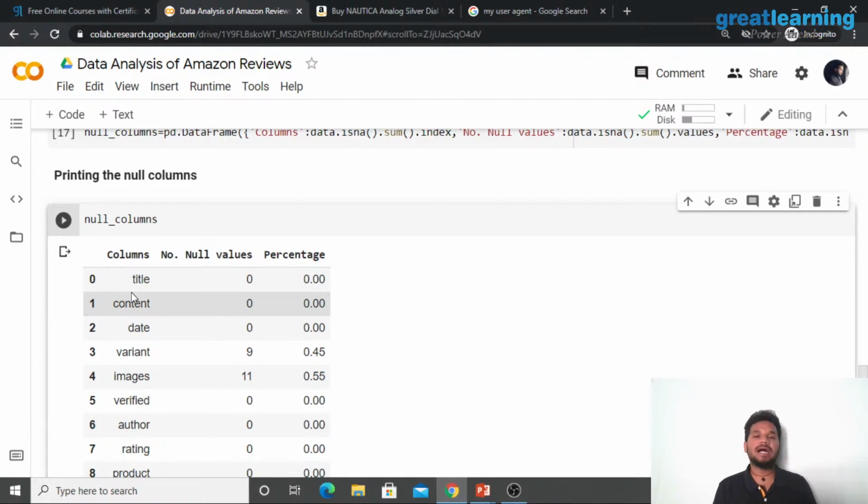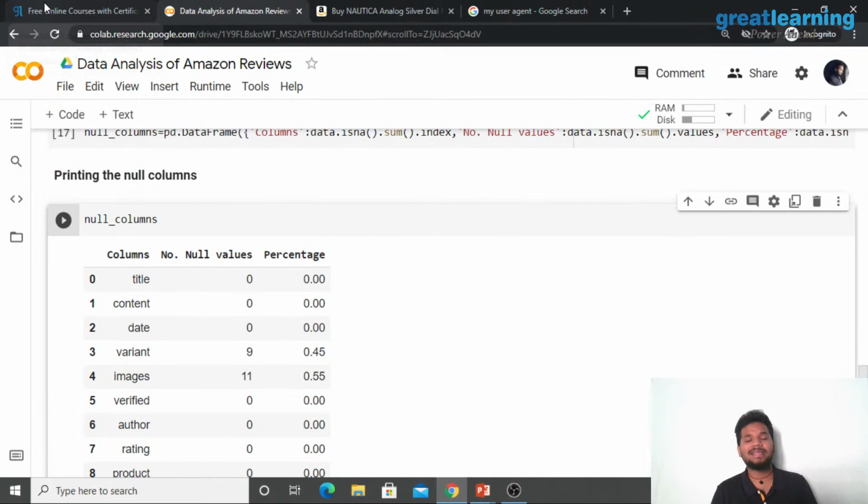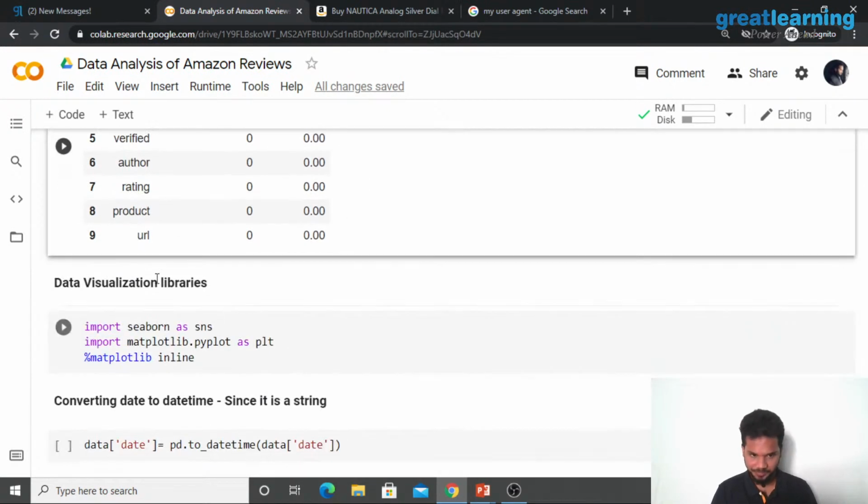Or it so happens practically that everyone who has reviewed the products will not compulsorily put an image, right? You can also write a text review and it is fine. If you want to, of course you can, but there's no compulsion. So out of all the 20 reviews that we saw on our CSV, 11 of the people have not put up images. It means 9 people put images along with their reviews and 11 didn't. Is that a wrong thing? Absolutely not. But in our case, it is worth pointing out that these people did not put up images.